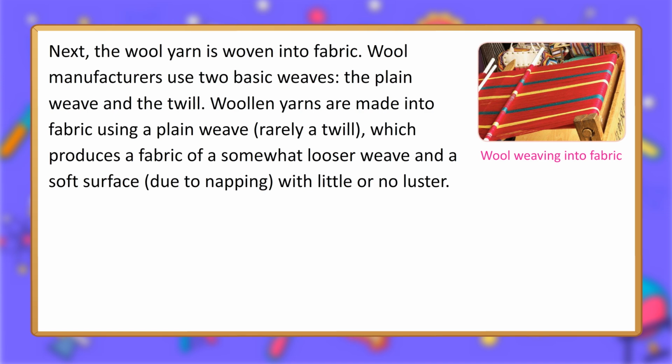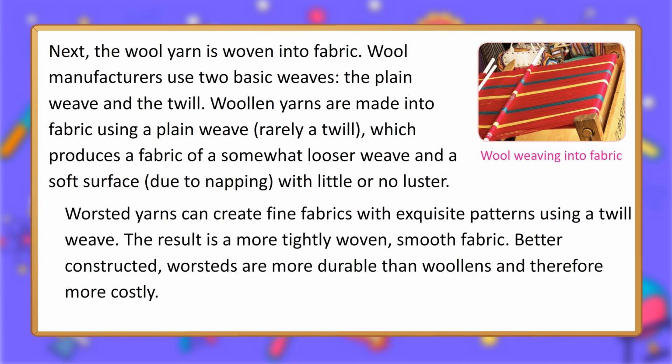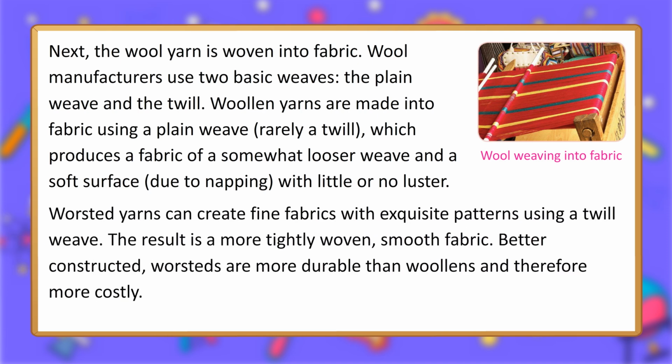Weaving. Next, the wool yarn is woven into fabric. Wool manufacturers use two basic weaves, the plain weave and the twill. Woolen yarns are made into fabric using a plain weave, rarely a twill, which produces a fabric of a somewhat looser weave and a soft surface, due to napping, with little or no luster. Worsted yarns can create fine fabrics with exquisite patterns using a twill weave. The result is a more tightly woven, smooth fabric. Better constructed, worsteds are more durable than woolens and therefore more costly.